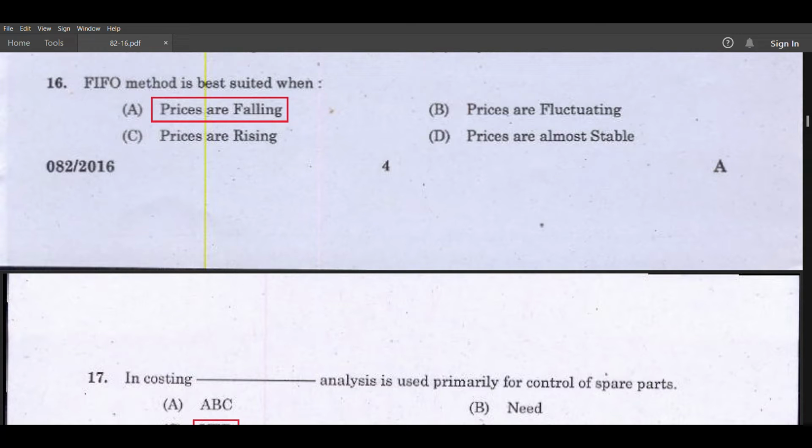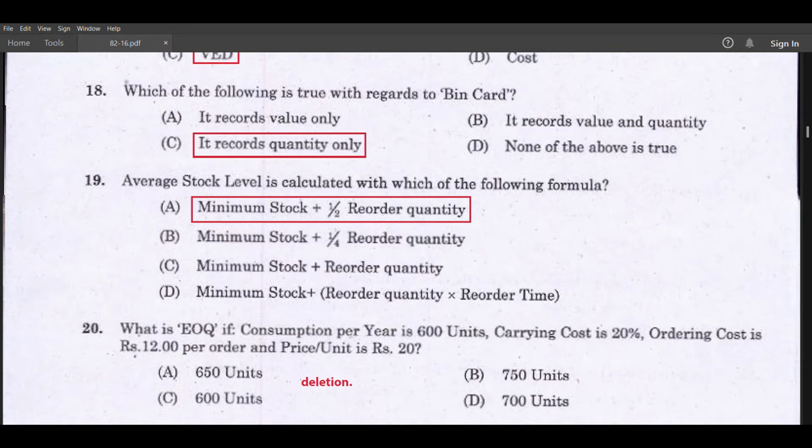In costing, dash analysis is used primarily for control of spare parts. Answer: in costing, VED analysis is used primarily for cost control of spare parts. Which of the following is true with regards to bin card? It records quantity only.